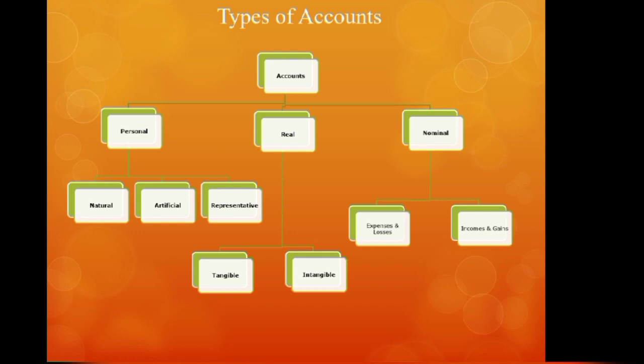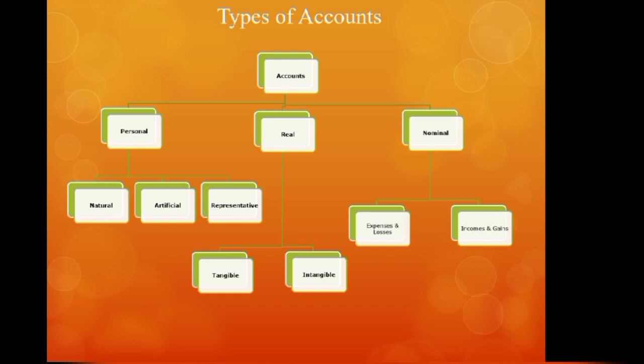Then the assets which fall under the category of intangible accounts are those which cannot be seen, which cannot be touched, but of course their value can be measured in terms of money. The examples of intangible real accounts are goodwill account. Goodwill means the reputation of a business which can be measured in terms of money. So that is an example of intangible real account.